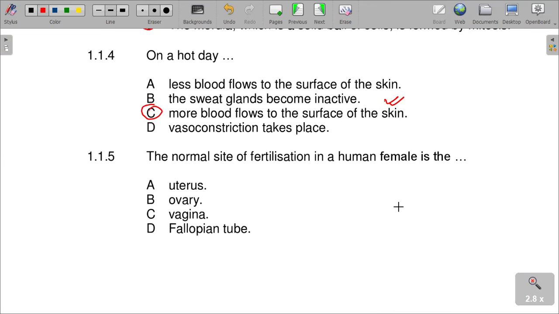And then 1.5, the normal site of fertilization in a human female is the fallopian tubes. Fertilization takes place in the fallopian tubes, class, which is D. We are saying the normal site of fertilization in a human female is the fallopian tubes. It is the normal site where fertilization must take place. It takes place in the fallopian tubes.